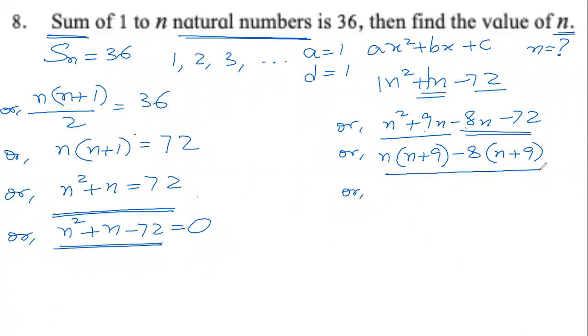Now from these 2 terms, n plus 9 is common. If we take that common, what is left is n minus 8. Very good. This we studied last year, factorization of quadratic polynomials.